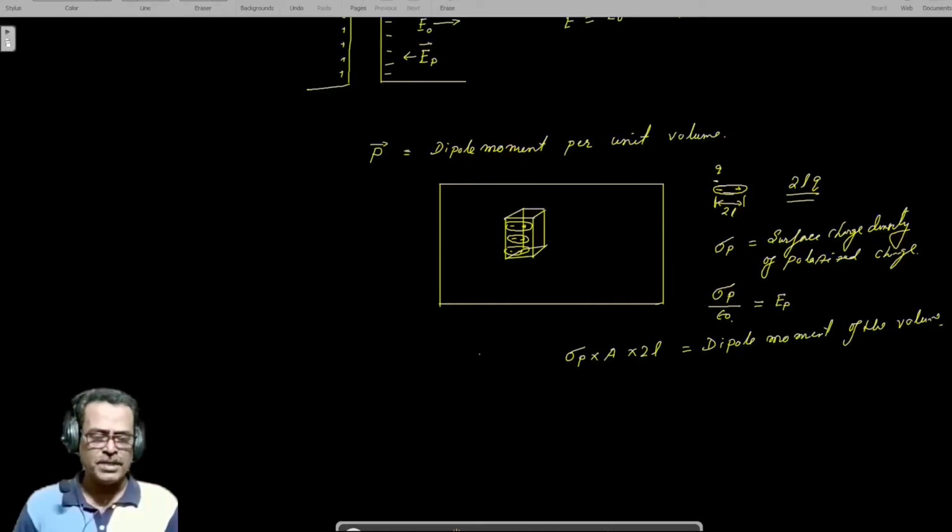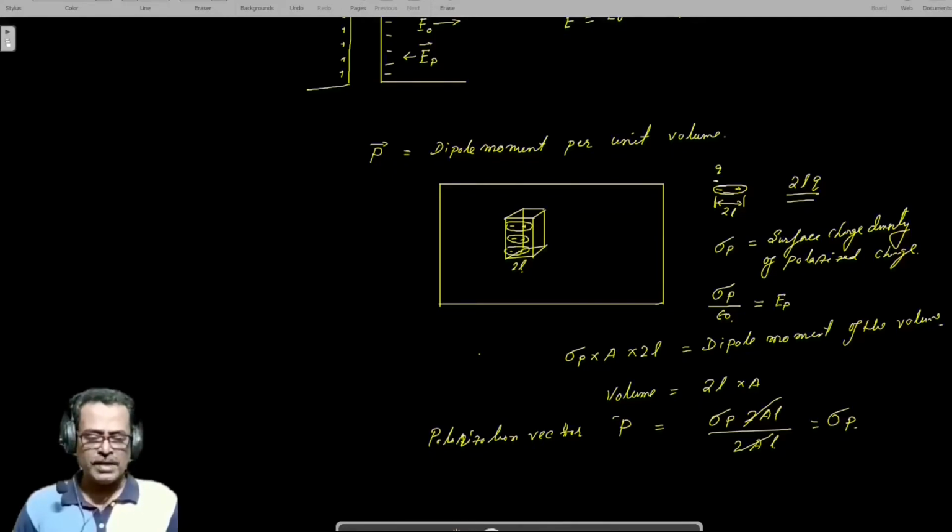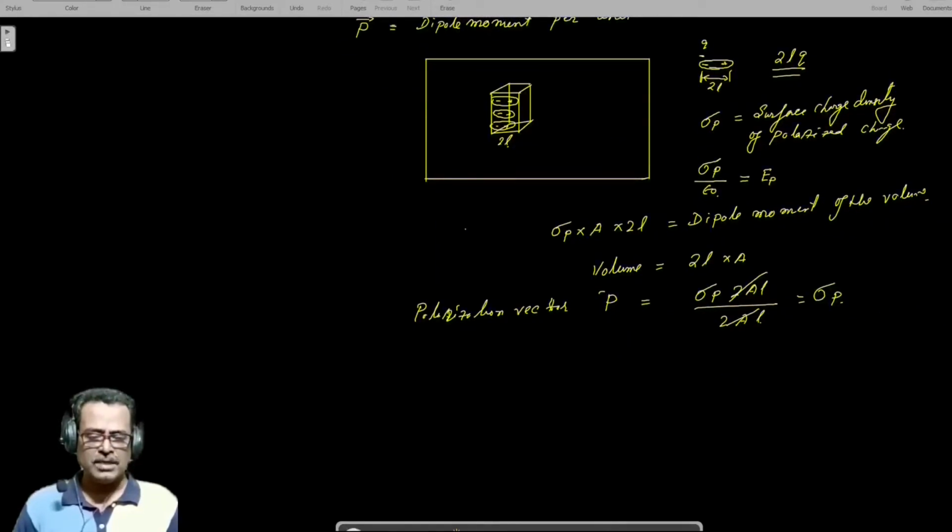Now, what is the volume of this cuboid? Volume is equal to 2L, since the length is taken as 2L, times the cross-section area A. Therefore, the dipole moment per unit volume, or polarization vector P, its magnitude is equal to sigma P into 2AL divided by 2AL. Cancelled, it is equal to sigma P. So we can say that the polarized charge density is numerically equal to the magnitude of the polarization vector. So P is equal to sigma P.